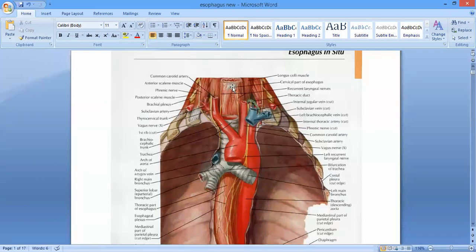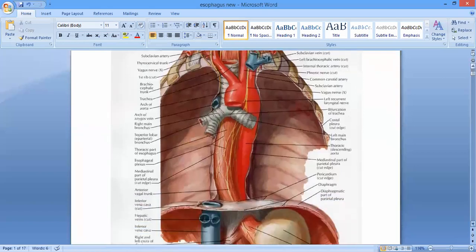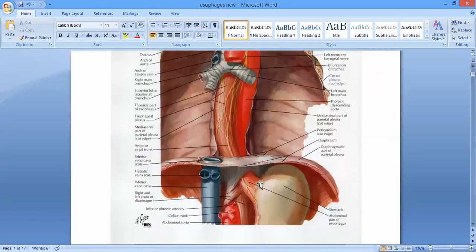Here you can see there is a sphincter, the cricopharyngeus muscle, which is basically the second part, or the lowest part, of the inferior constrictor muscle. You remember the cricopharyngeus muscle, right? So it is working here as a sphincter in the upper end of the esophagus, and in the lower end, where it is going to enter into the stomach, right? At this entrance of the stomach, it is not the anatomical sphincter. This is the physiological sphincter.